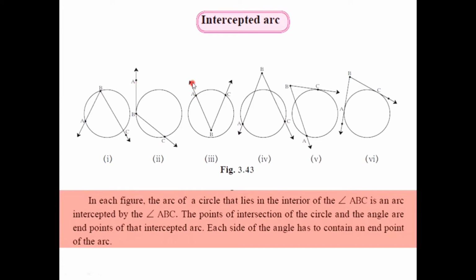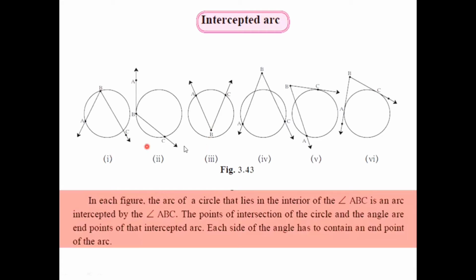For the third diagram, the vertex of angle ABC lies inside the circle, and here also in the interior of angle ABC we have arc AC. So it is said that arc AC is intercepted in angle ABC.